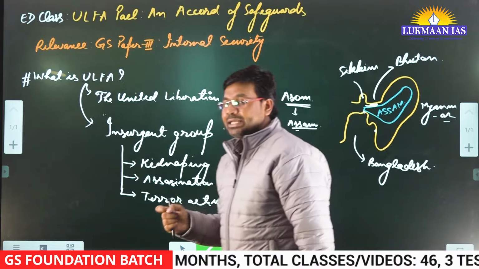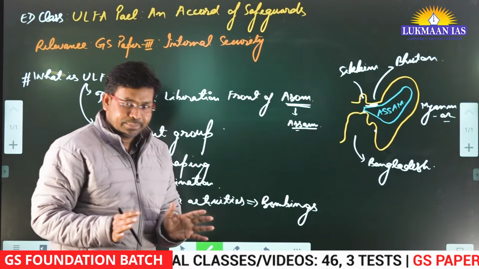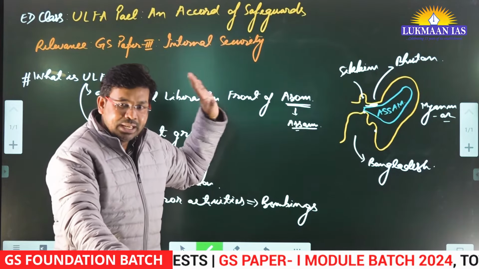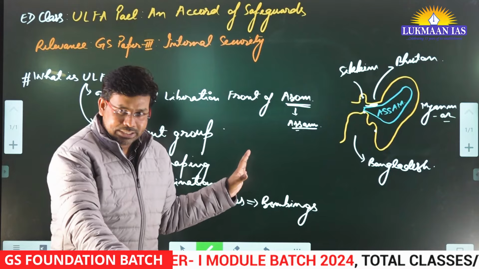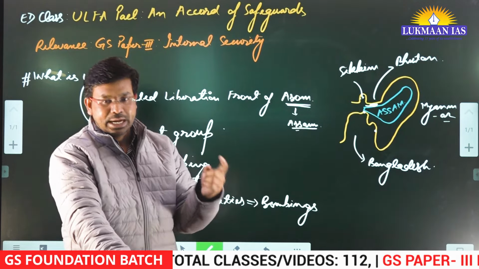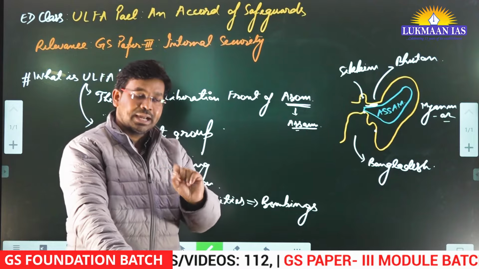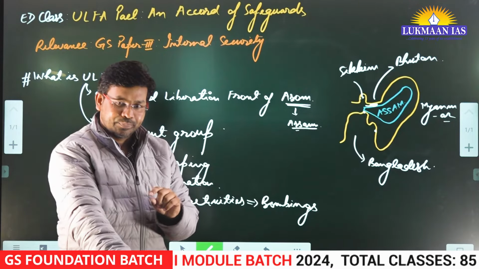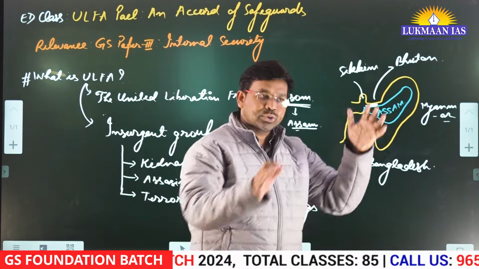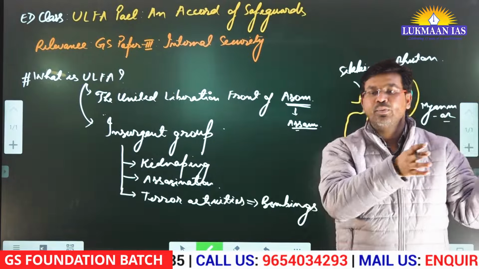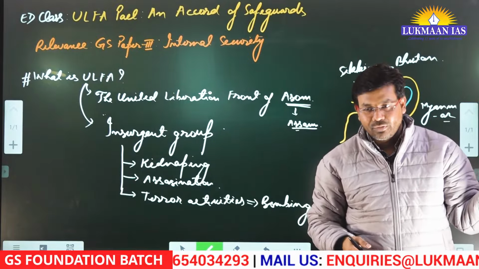Okay, and the thing is, ULFA is a real thing. Real thing means there are people who are part of the ULFA section, and they are into execution as well, meaning kidnapping of people, execution of people. I stayed there when I was a kid. I studied till the 5th standard in Assam. Then we got to know that so and so person who was rich was kidnapped. Later on, he was killed also by the ULFA section.